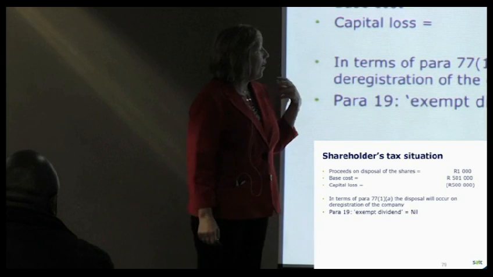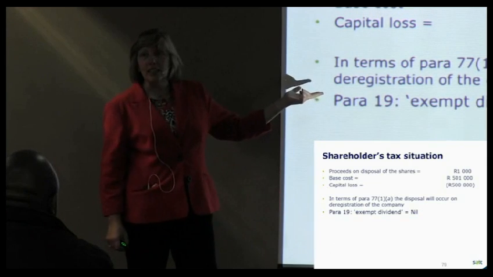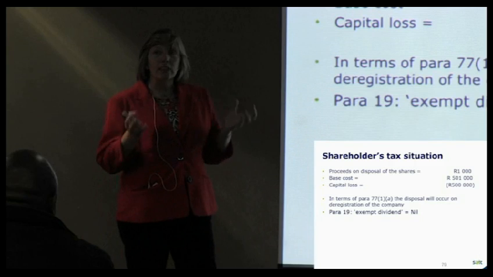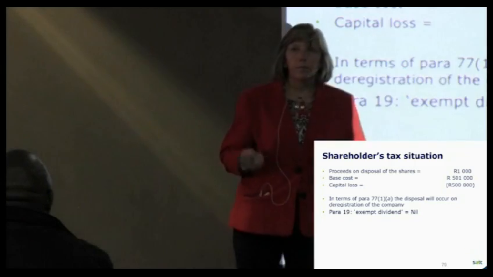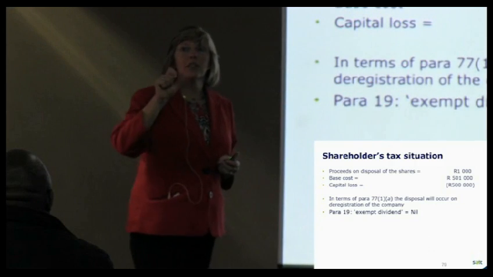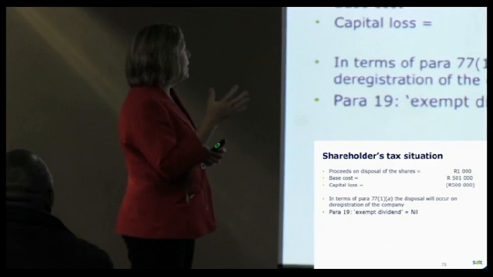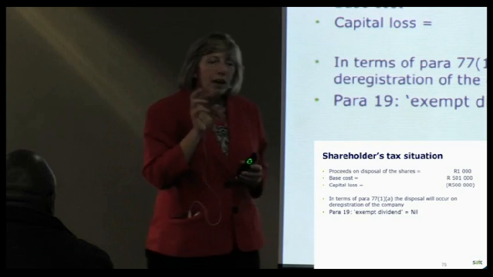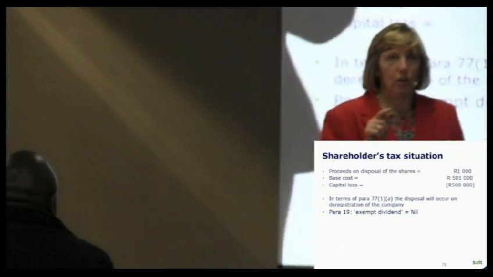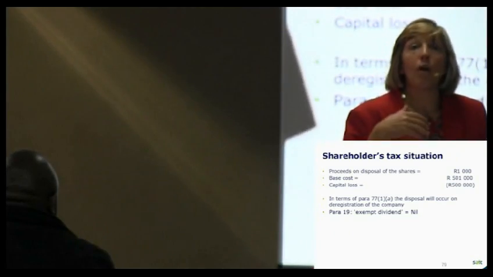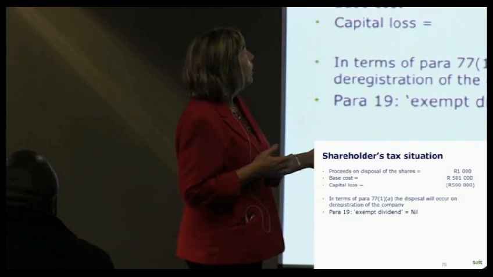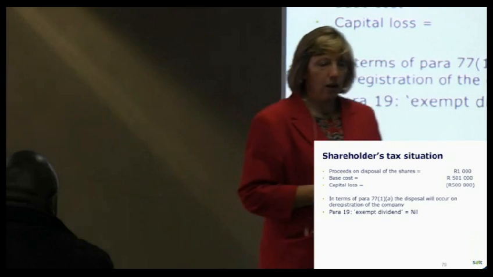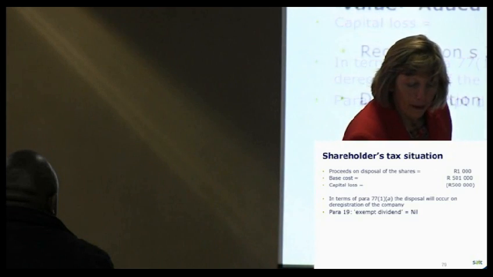But you would have to look at paragraph 19 to establish what is the amount of the exempt dividend. In this case, if it was nil, then your capital loss is limited to the amount that exceeds any exempt dividends, etc. So paragraph 19 is an important one to look at. Just be careful of that. But what I really want to highlight here is just this issue that you have got the disposal. You would have to work out your capital gain on that disposal.